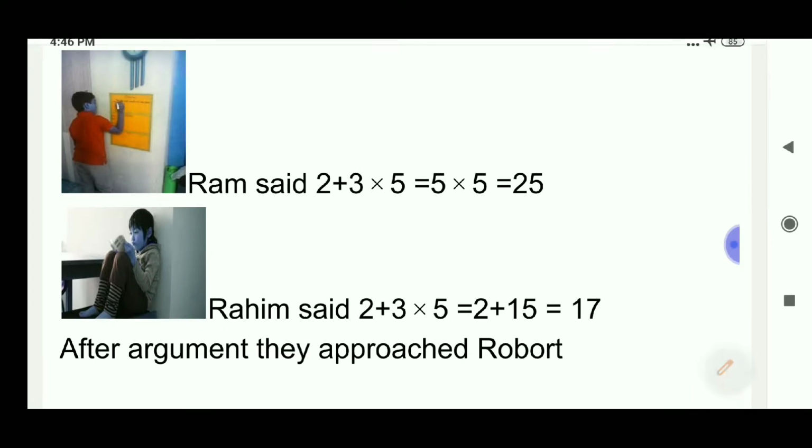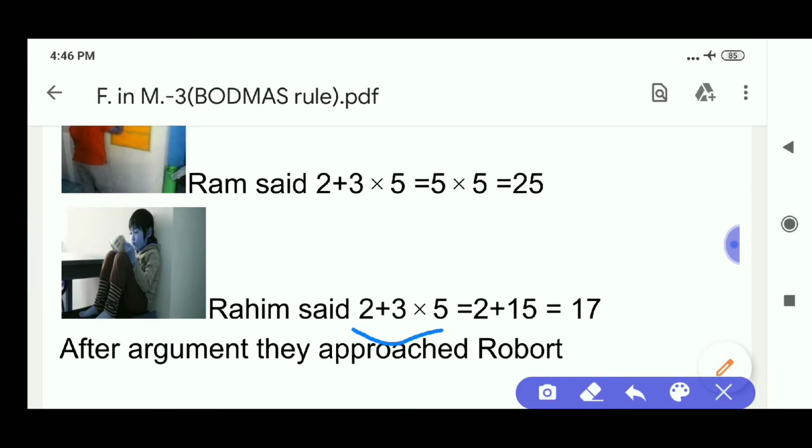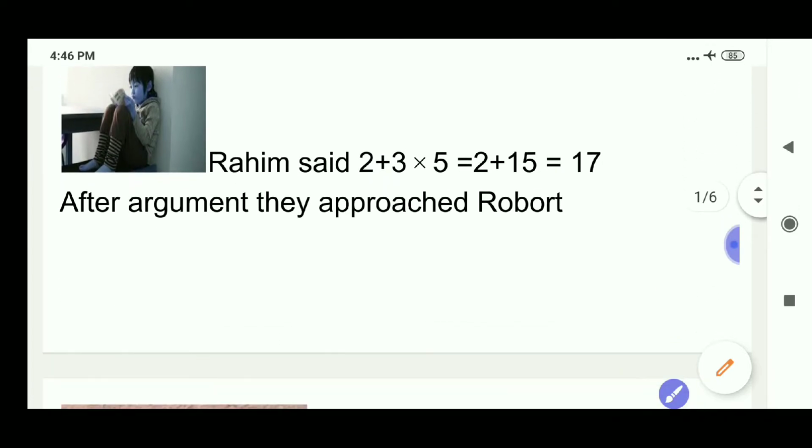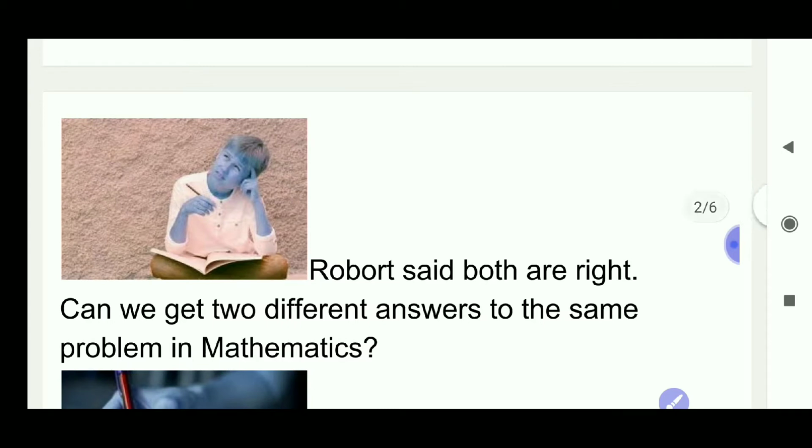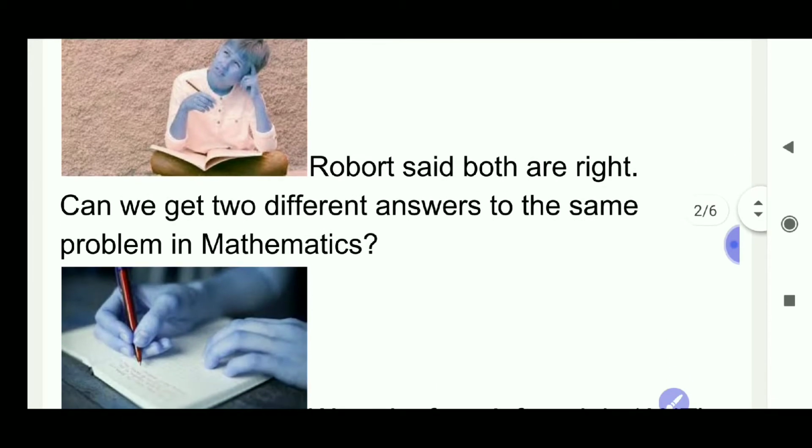Rahim said 2 plus 3 into 5, 3 into 5 is 15, 2 plus 15 is 17. After argument, they approached Robert. Robert said, both are right. Can we get two different answers to the same problem in mathematics?